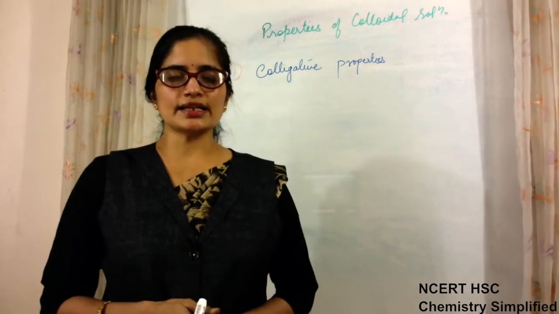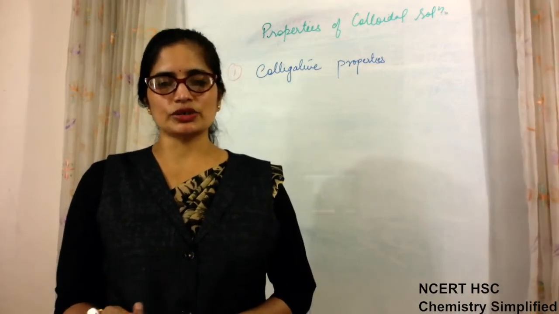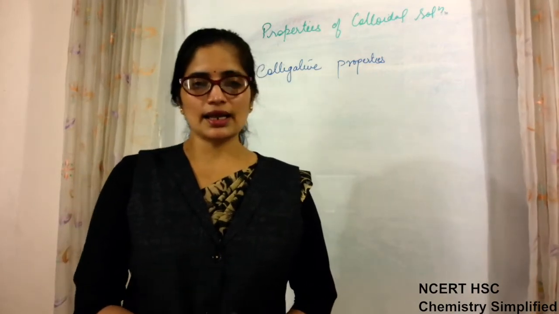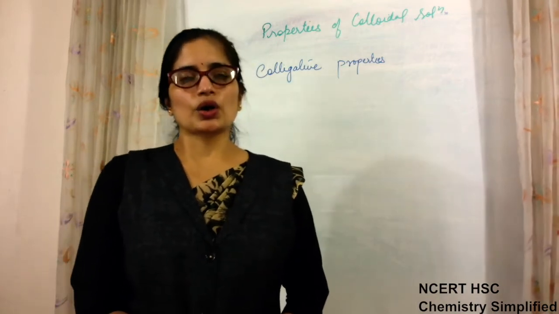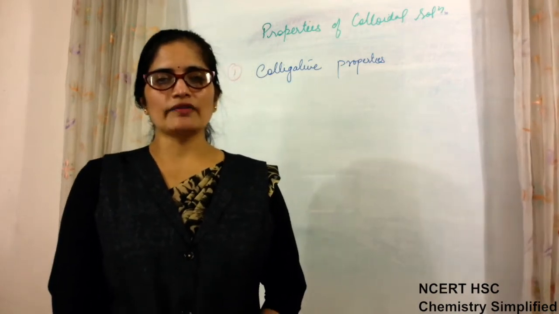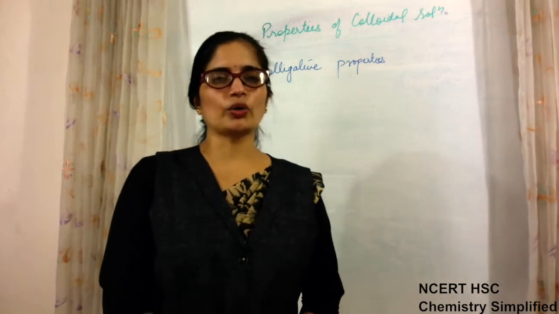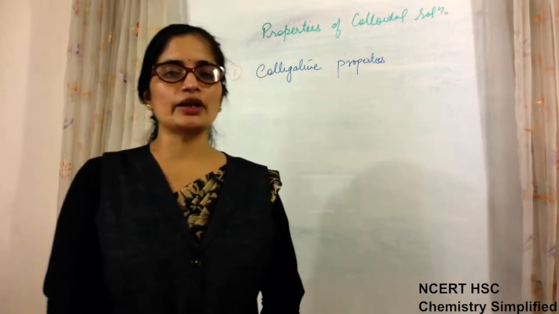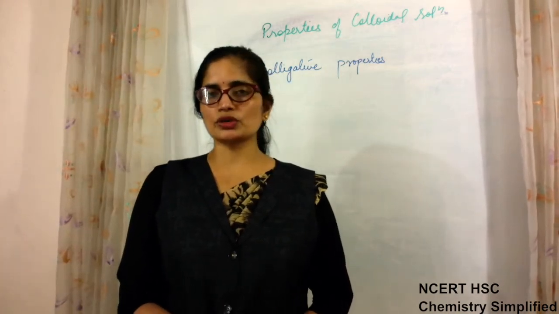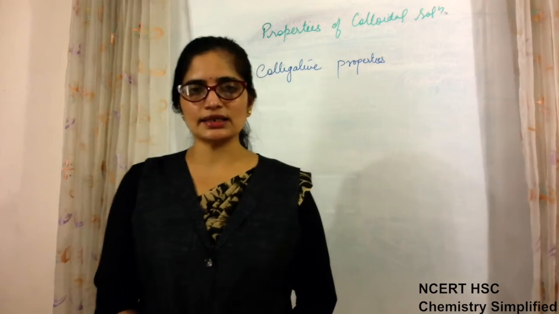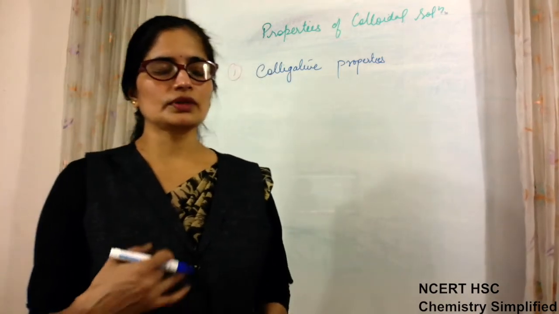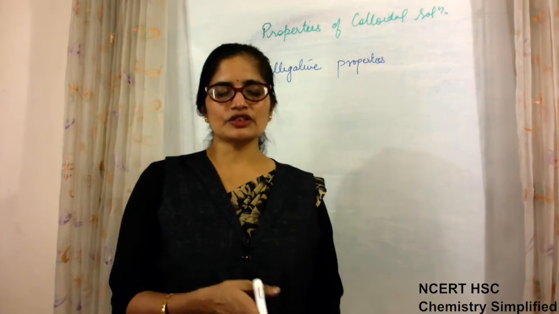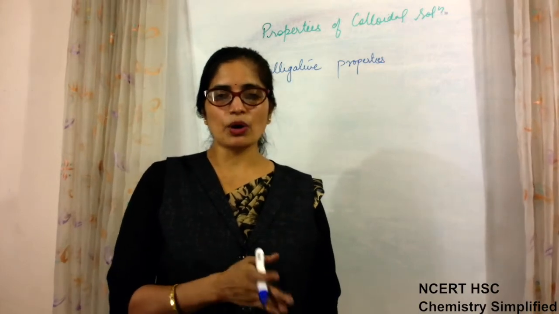Because colloidal size particles are bigger in size, definitely the number will be less. So the colligative property values are very insignificant for colloidal solutions. They have higher values for true solutions, because true solutions have either electrolytes or normal substances dissolved in them, which are of smaller size.